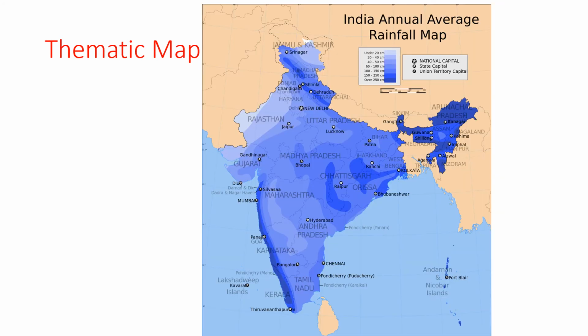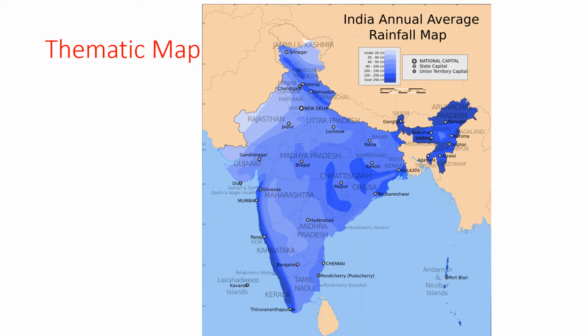Next, thematic maps. The maps which focus on specific information of the regions are called thematic maps. Some maps focus on specific information, such as rainfall maps, maps showing distribution of forest, industry, etc. are known as the thematic maps.